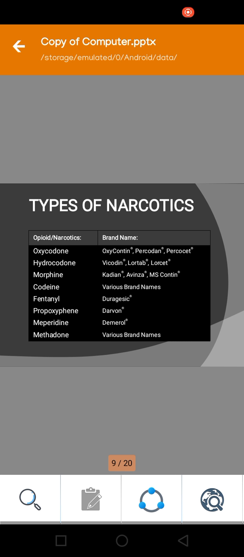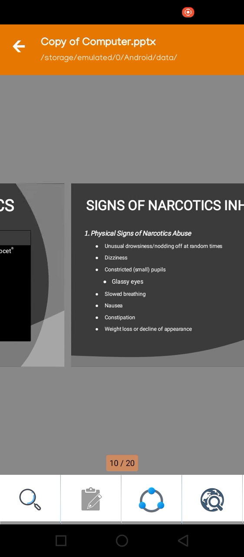Morphine: Kadian, Avinza, MS Contin. Codeine, with various brand names. Fentanyl: Duragesic. Propoxyphene: Darvon. Meperidine: Demerol. And methadone, with various brand names available. These are the types of narcotics.